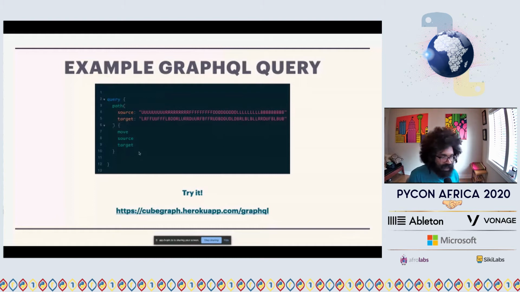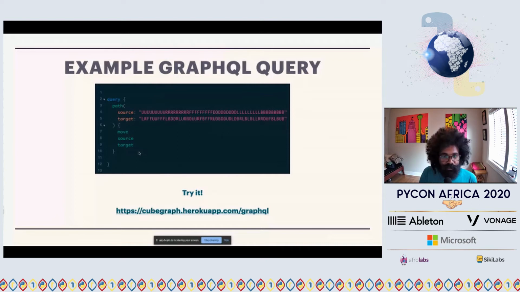So we can see what that example response looks like on this next slide. One of the niceties of GraphQL that I love is your query shape essentially matches your response shape. So we see in the query, if I go to the previous slide, that I'm asking for a path and I'm saying, give me move, source, target.